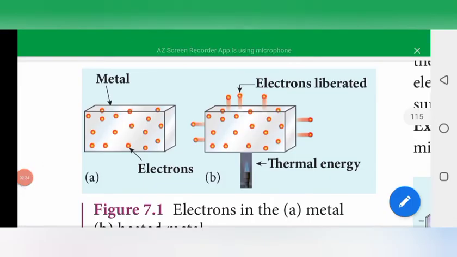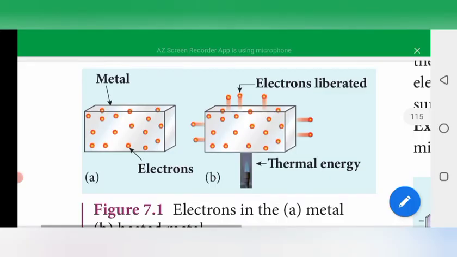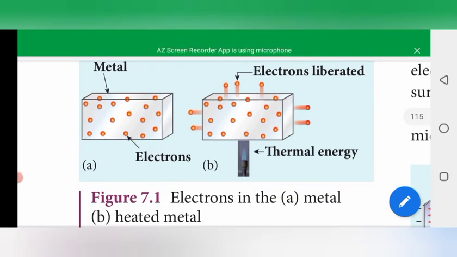The next topic is types of emission of electrons. The first type is thermionic emission. Thermionic emission means that when a metal is heated to a high temperature, the free electrons escape from the surface of the metal. The electrons get sufficient energy in the form of thermal energy. This type of emission is called thermionic emission. Here the metal is shown, and thermal energy is given from below using a lamp, so the electrons can be liberated.